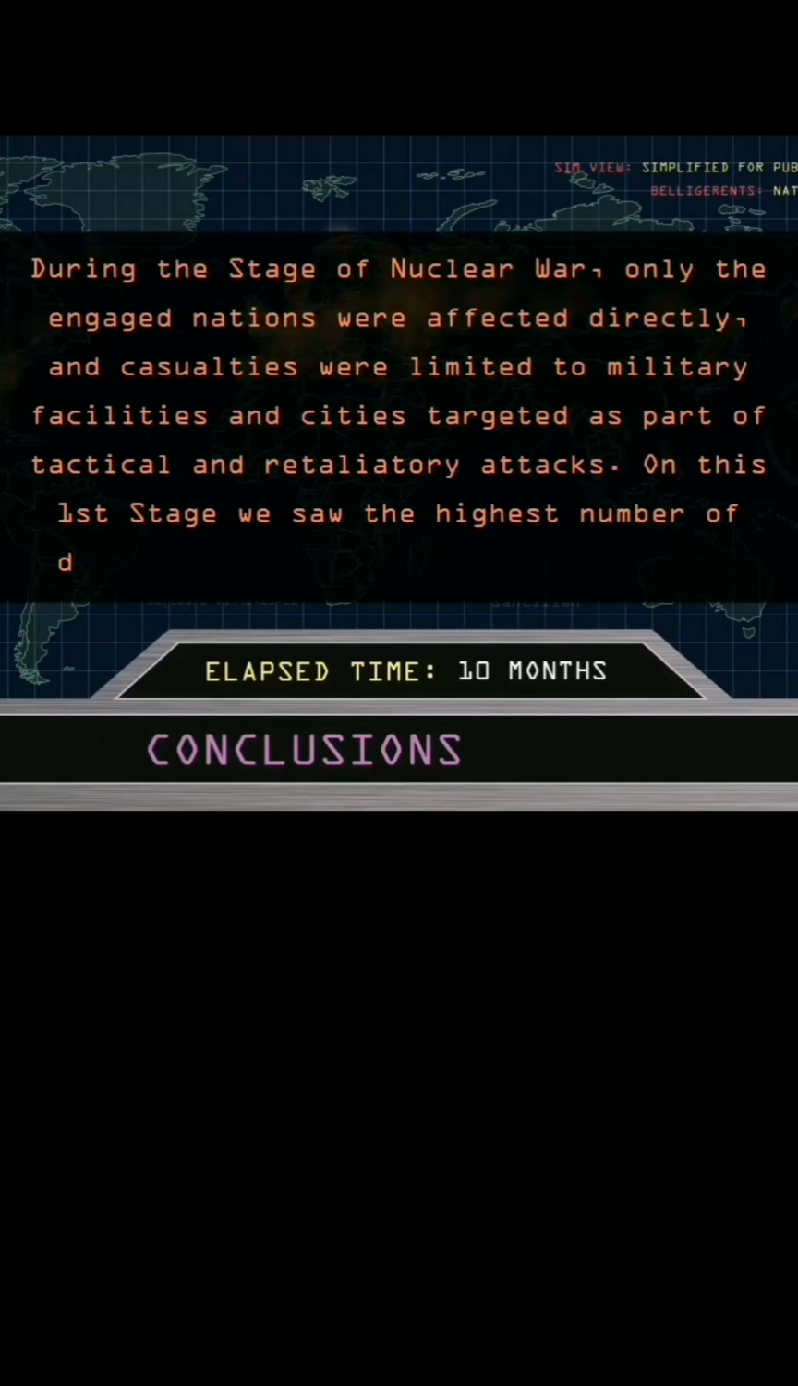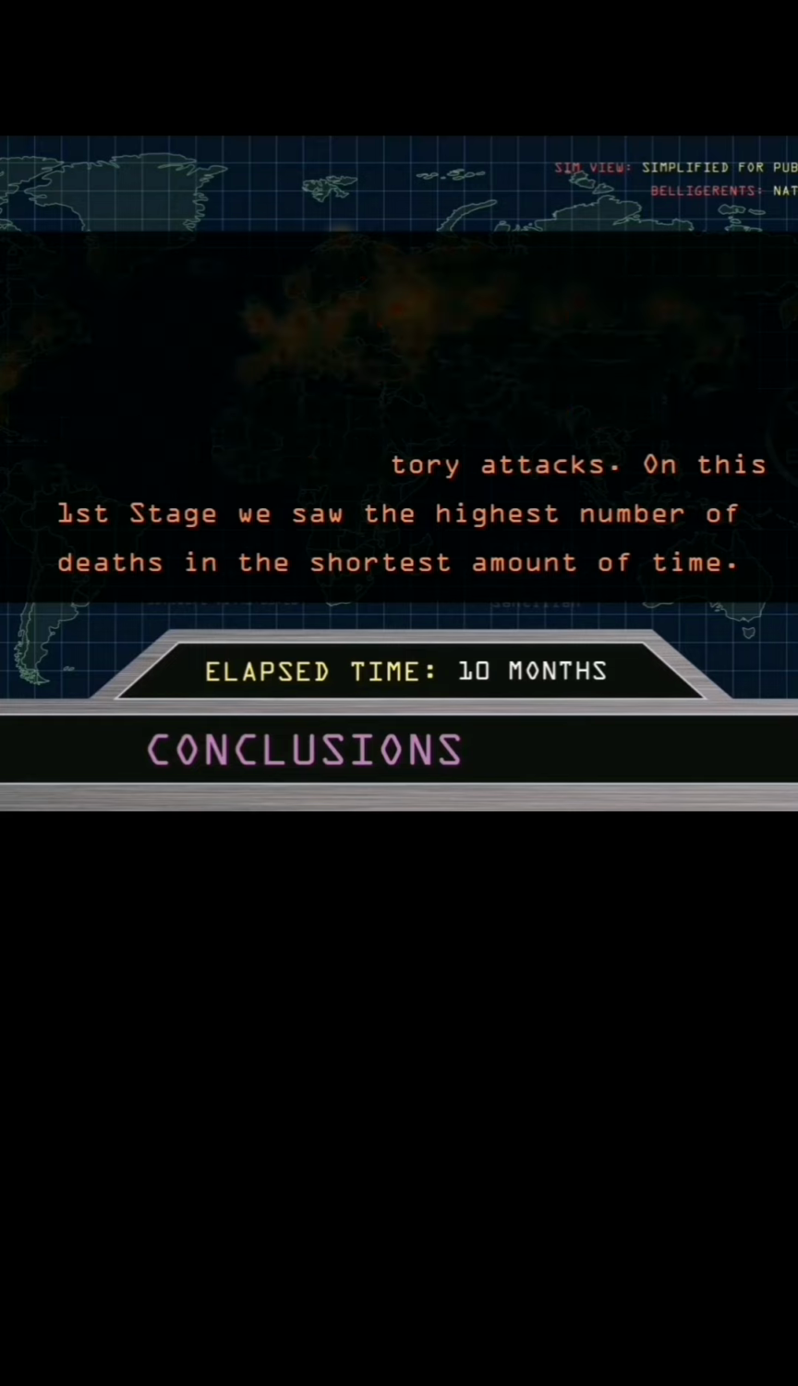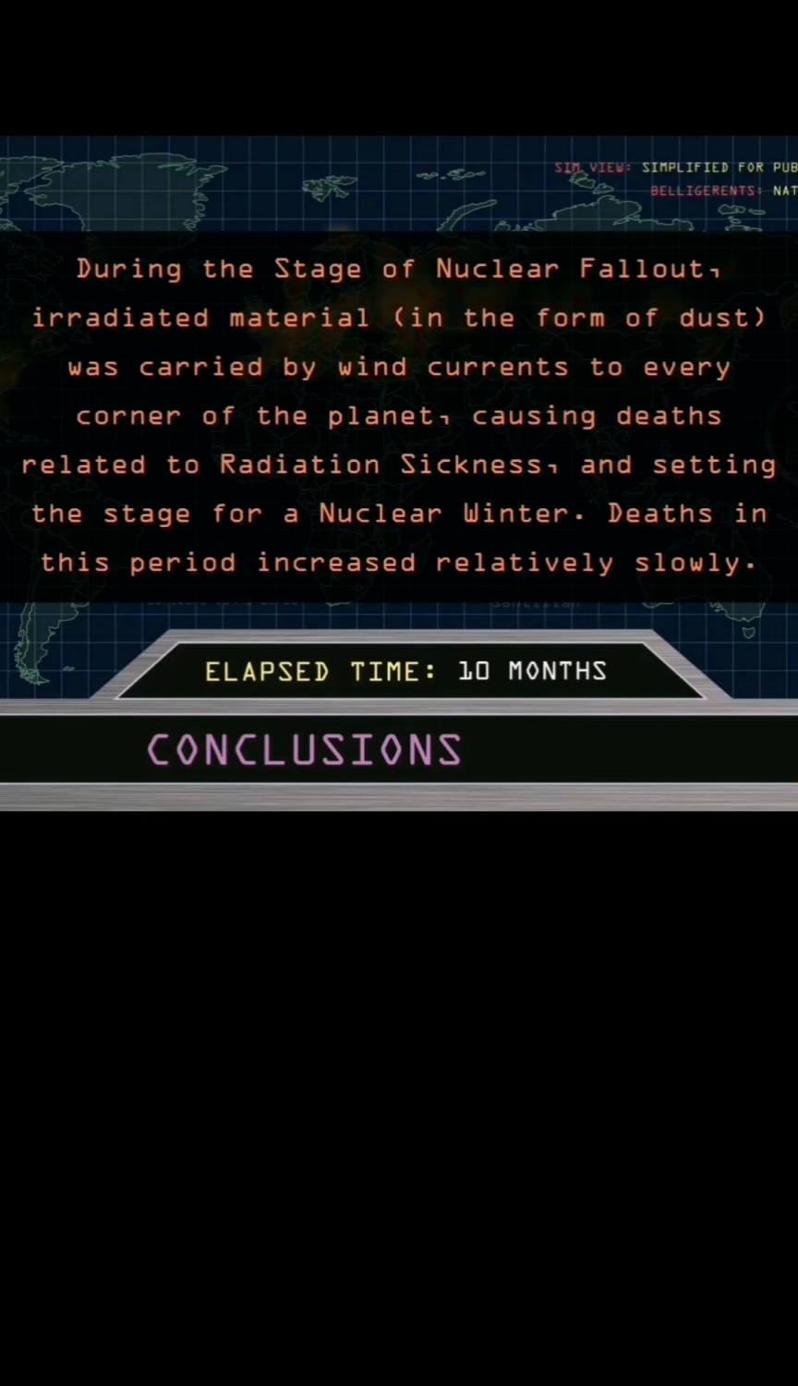Conclusions. During the stage of nuclear war, only the engaged nations were affected directly, and casualties were limited to military facilities and cities targeted as part of tactical and retaliatory attacks. On this first stage, we saw the highest number of deaths in the shortest amount of time. During the stage of nuclear fallout, irradiated material in the form of dust was carried by wind currents to every corner of the planet, causing deaths related to radiation sickness, and setting the stage for a nuclear winter. Deaths in this period increased relatively slowly.